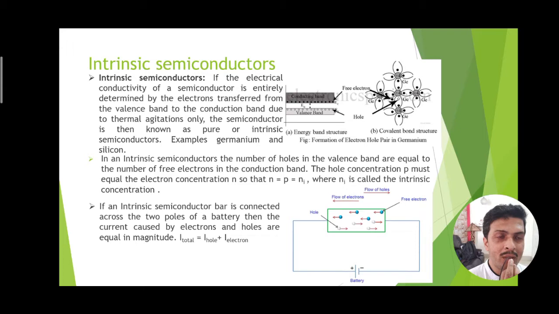So both of them are responsible for production of the current. One is called hole current, another is called the current due to electrons. So the total current in the semiconductor will be the summation of the current due to holes and the current due to electrons. It is shown by a mathematical relation in the slide.